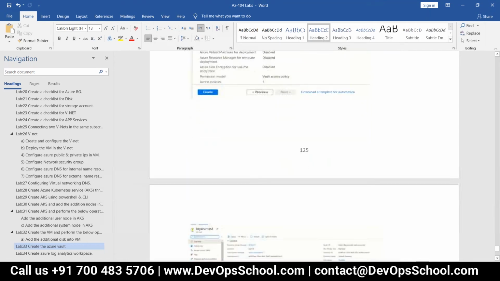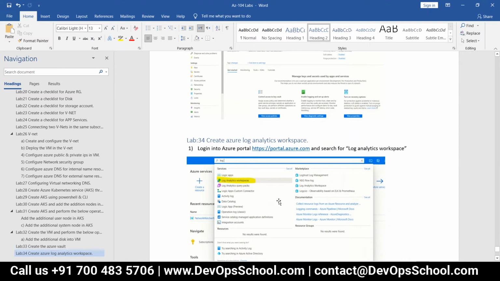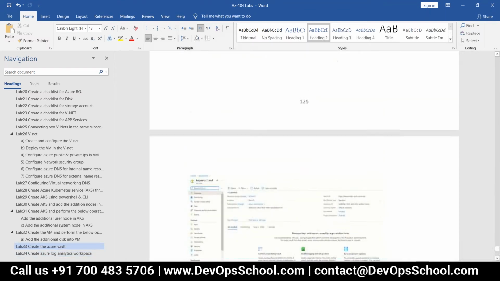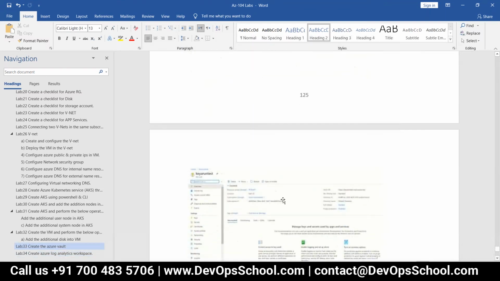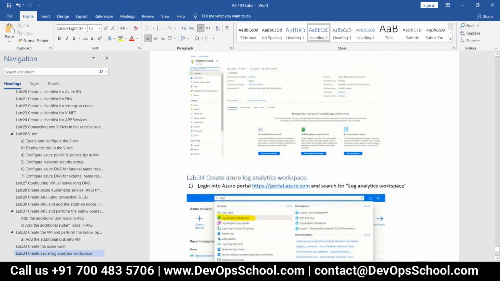Okay, I will tell you. But there is one documentation that I didn't go through because it was the final thing I was trying to do, and I didn't find that. This one I created, Azure Vault.